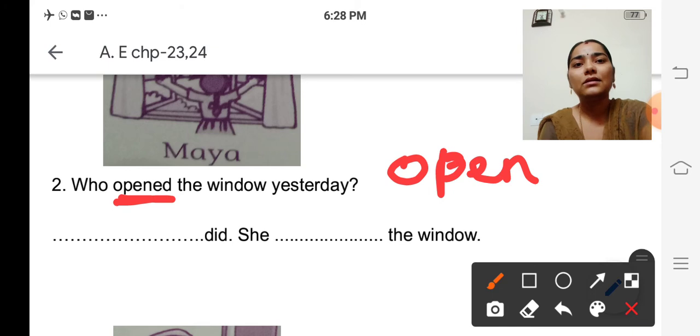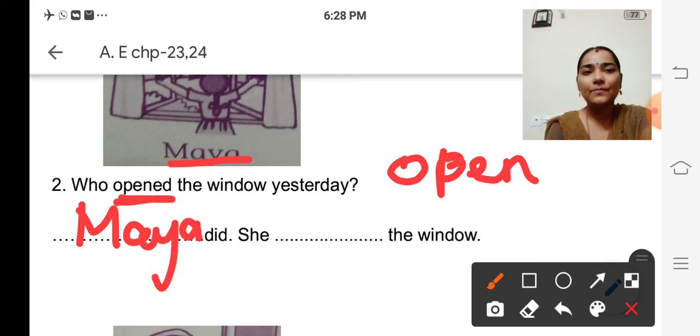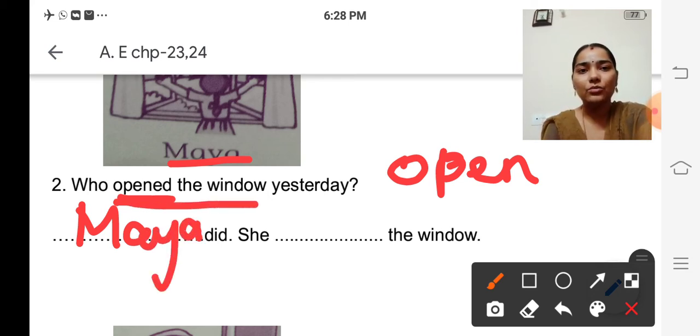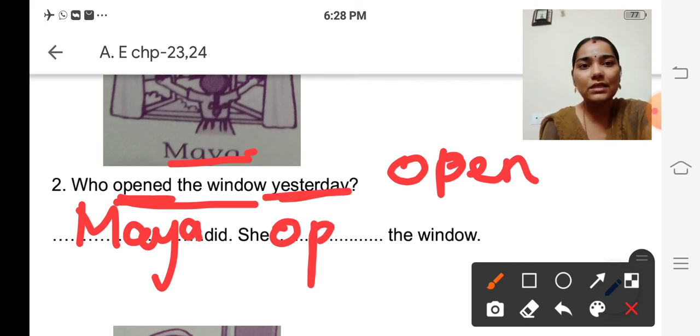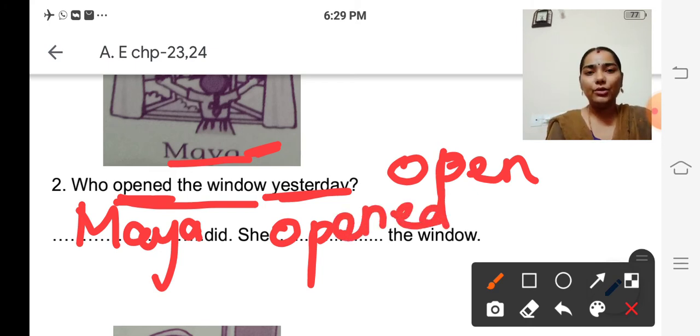Maya did, isn't it? They have given the name in the picture. Maya. So, Maya did. What did she do? She opened the window. So, in the next sentence, we are going to write what she did. She opened the window, because it is yesterday. This event happened yesterday. So, we are going to use the simple past tense. So, she opened the window.